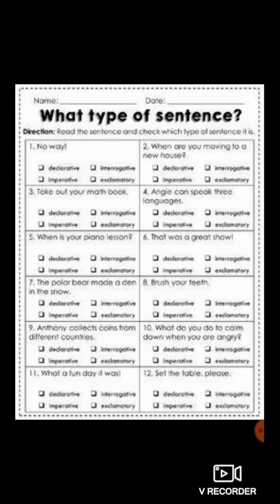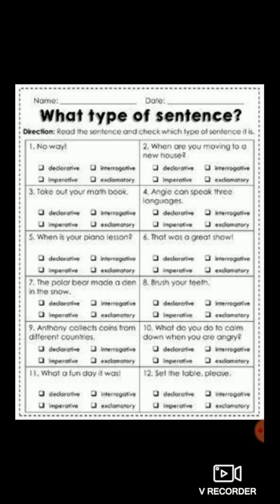7th one. The polar bear made a den in the snow. So this is the statement. It tells about something. It tells about the polar bear. It gives the information. So therefore it is known as declarative sentence, or you can say assertive sentence, or you can say a statement. 8th one, brush your teeth. So this is a command. This is an order. So therefore it is an imperative sentence.